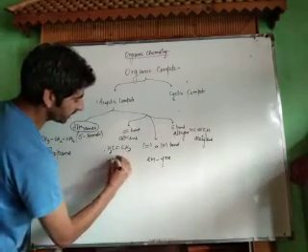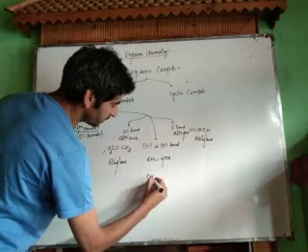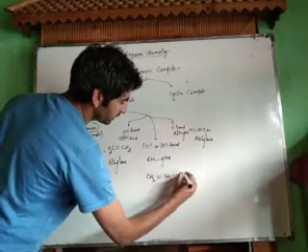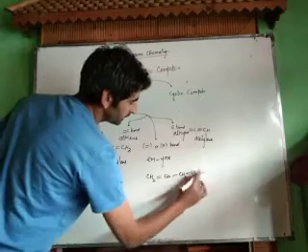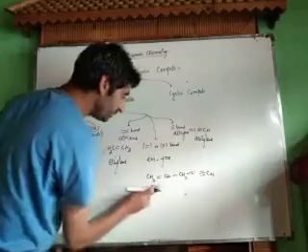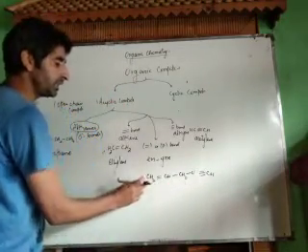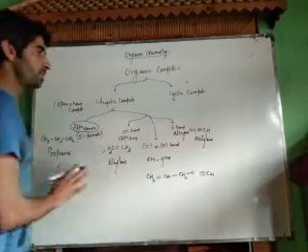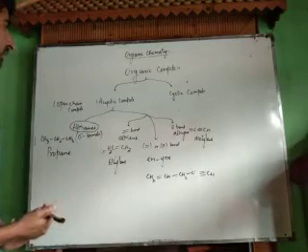For example, here we have CH2 double bond CH single bond CH single bond CH2 single bond C triple bond CH. Now here we have a double bond as well as a triple bond. It will be enyne. It contains 5 carbon atoms, therefore it's pentenyne. We'll see its nomenclature later. This is the classification of acyclic organic compounds.